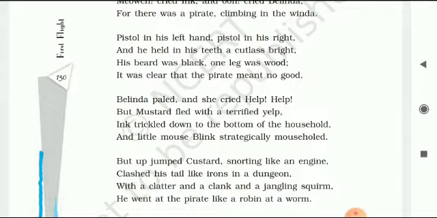And alliteration, you can find yourself: pistol in his left, pistol in his right, and he held in his teeth. The H sound is repeated, so there is alliteration. Alliteration is very easy to find out, you can find it yourself.